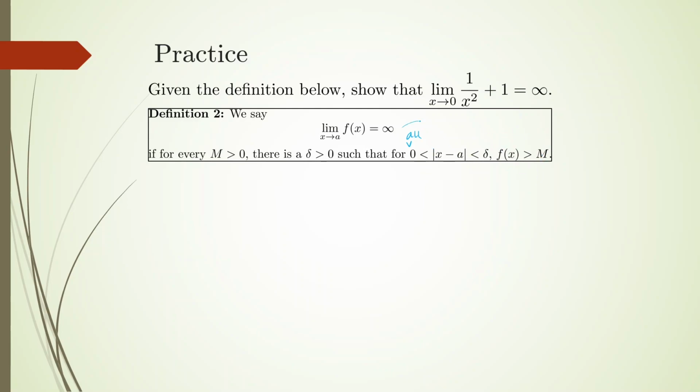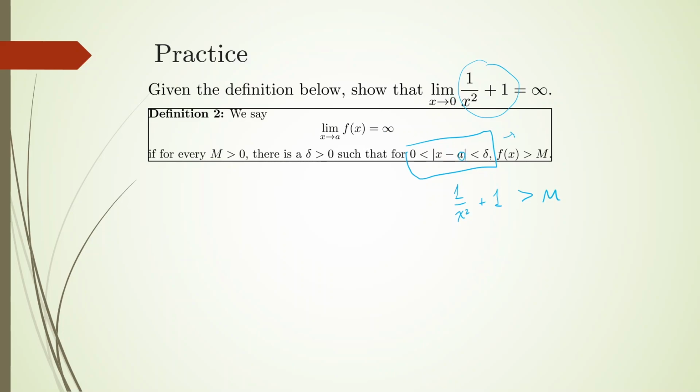There's a subtle reason why this is a for all and not for some. I'm not going to get too much into that, as I just learned about this today, and honestly, my knowledge of this is pretty shaky. But basically, our goal here is to show that when this is the case, 1 over x squared plus 1 is bigger than m. And in this case, the value of a is 0.